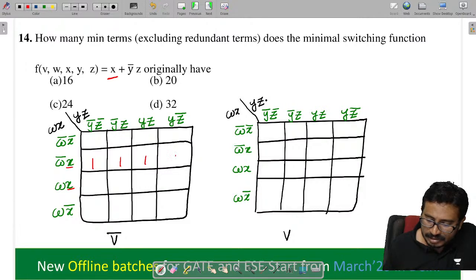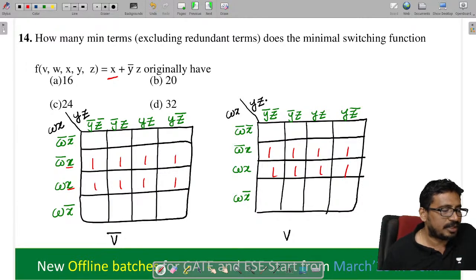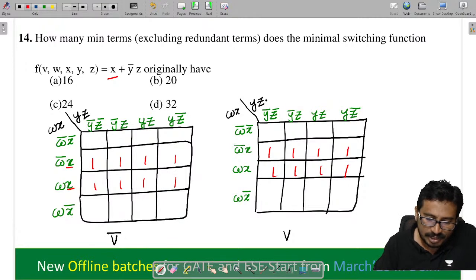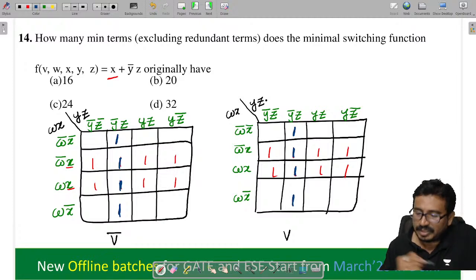Wherever the X is there, that will be filled as 1. Those are min terms. Here also X is there now, so these are the min terms. Understood all of you? Next, Y bar Z. What else we have? What is the Y bar Z here? Here we have Y bar Z, Y bar Z, Y bar Z. Yes, we have now this thing.